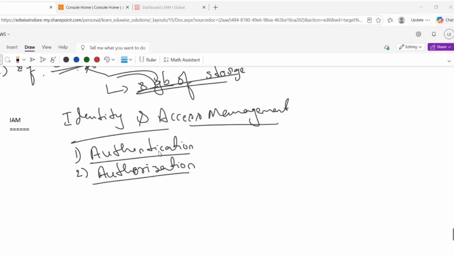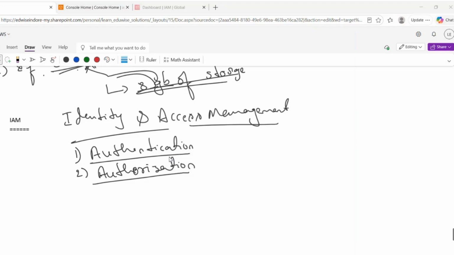So authentication and authorization will be used for allowing to log into the AWS console and to perform certain actions on the AWS resources. I hope you people are getting my points.